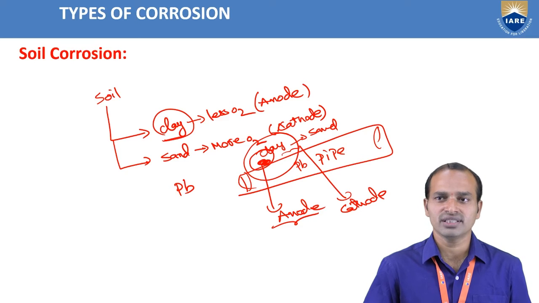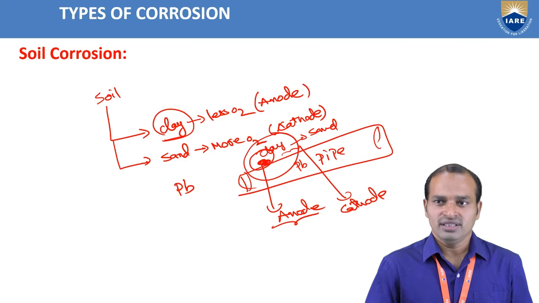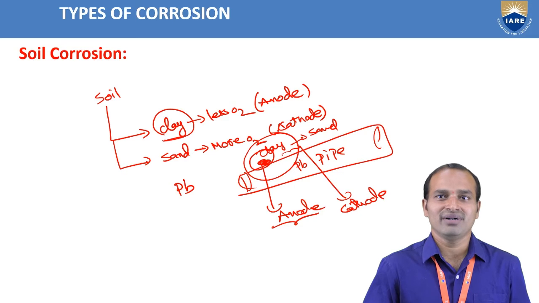Sand contains more oxygen, acts as a cathode and undergoes reduction. When we bury the PB pipe, clay and sand are present surrounding it. The clay part acts as an anode, undergoes oxidation and leads to corrosion. Where the sand is, that part acts as a cathode, and corrosion is minimized.